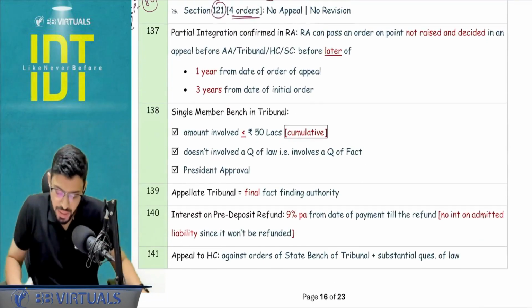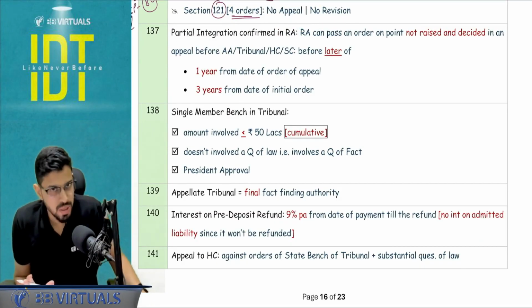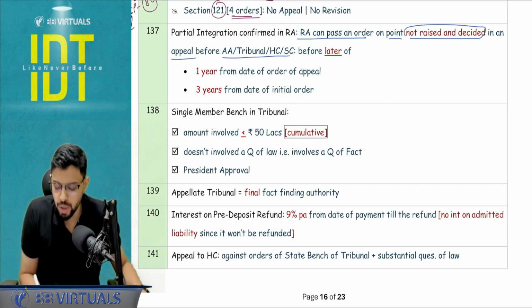Next, partial integration has been confirmed in the revisionary authority 108. What does this mean by partial integration, sir? See, basically one of the fetters is that RA can pass an order on a point not raised and decided in an appeal before any of the authority.